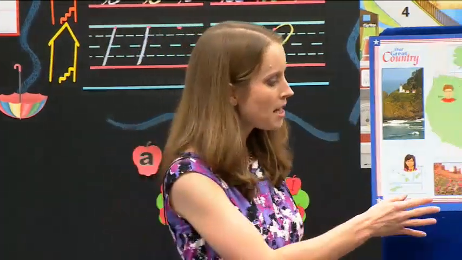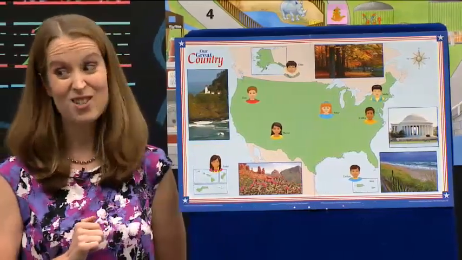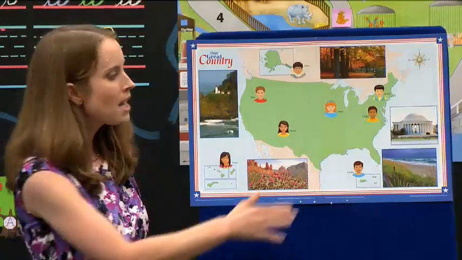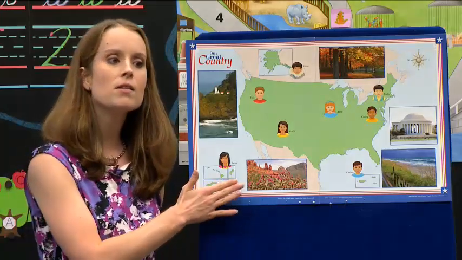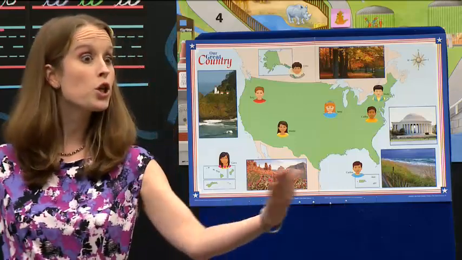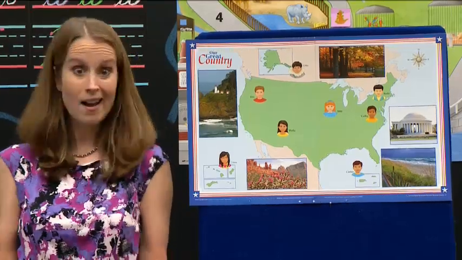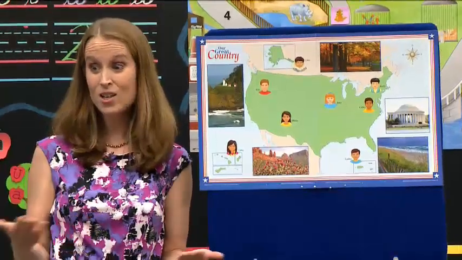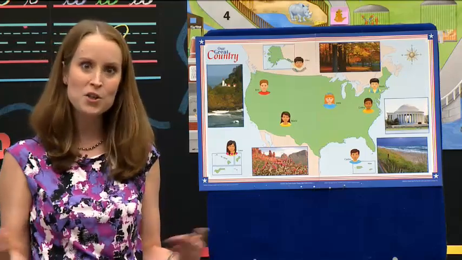Now I want you to notice my country flashcard. And this country card, it just starts to show a little bit about how big our country is. Now, before we start talking and we start looking at our country, I want us to notice that this is called a map. A map shows me a piece of land. Sometimes my map could show me all of our world. Sometimes a map might show something called a continent. Other times a map might just show me your country, or a map could even be so small it could show just a part of a city or a town or a community, like the one that you live in.